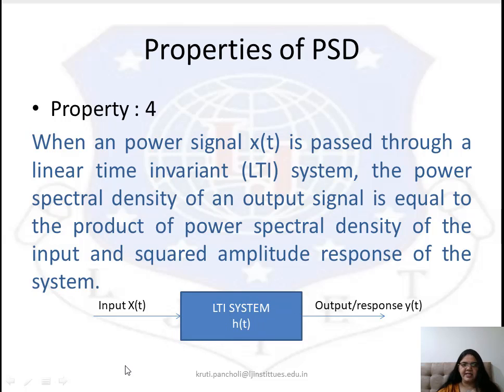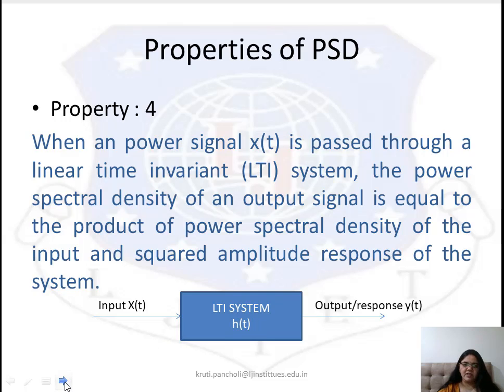When x(t) passes through this LTI system, you will have the output response y(t). It's the product of the PSD of the input and the squared amplitude response of the system.